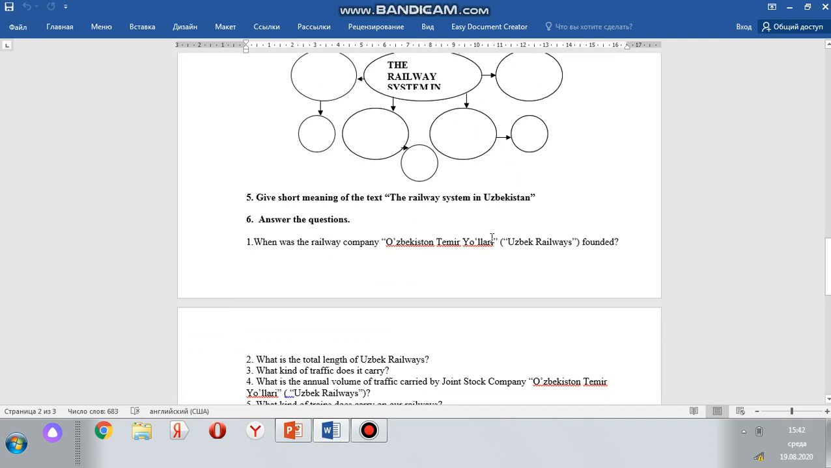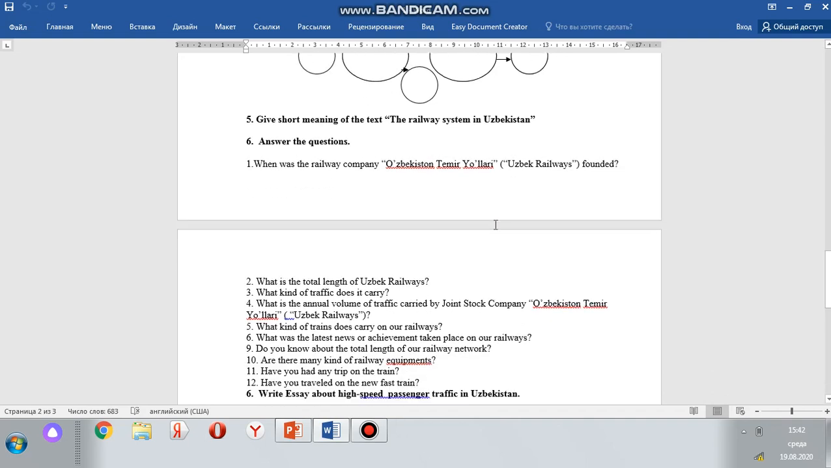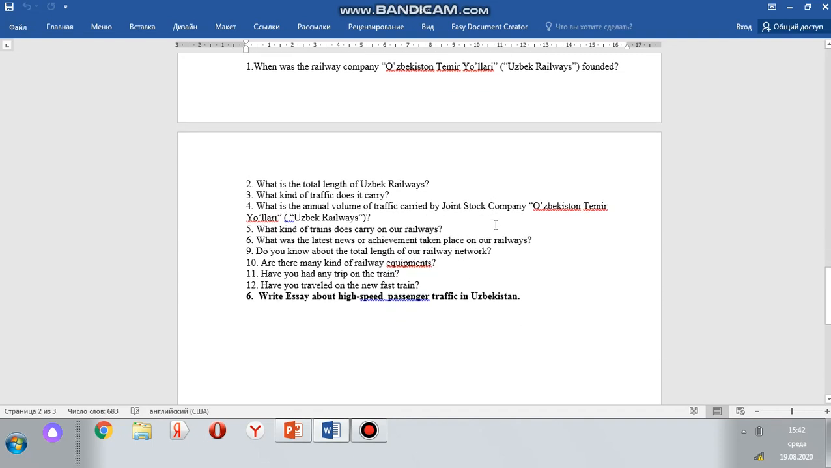So the last activity is answering the questions. For example, when was the railway company Uzbekistan Timur Yolları, or Uzbek Railways, founded? What is the total length of Uzbek railways? What kind of traffic does it carry? What is the annual volume of traffic carried by the joint stock company Uzbekistan Timur Yolları, or Uzbek Railways? What kind of trains are carried on our railways? What were the latest news or achievements on our railways?